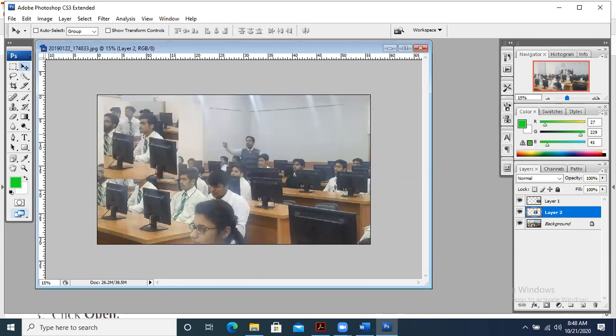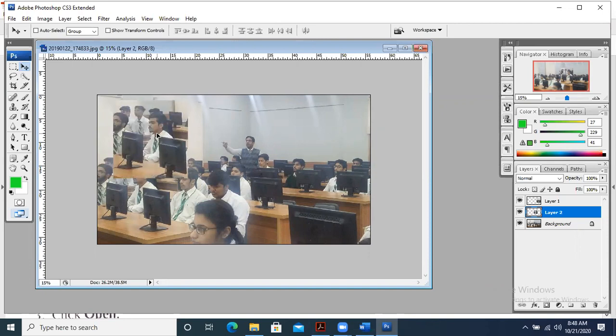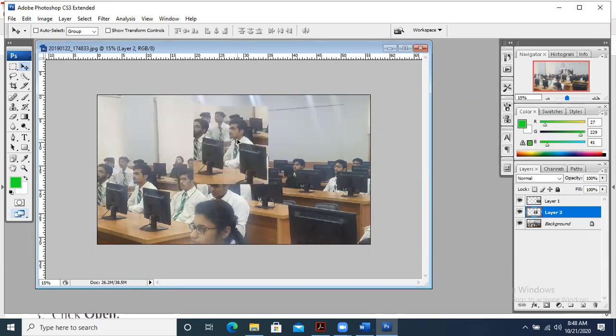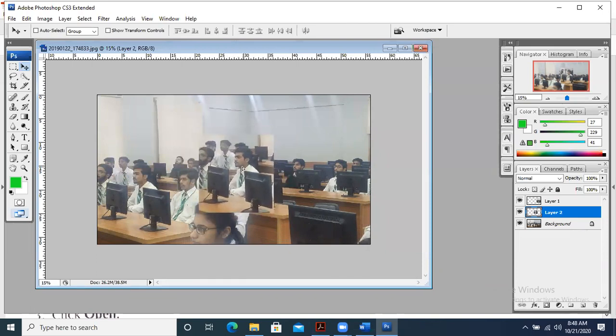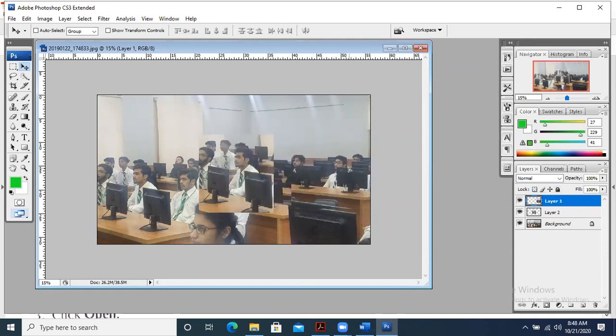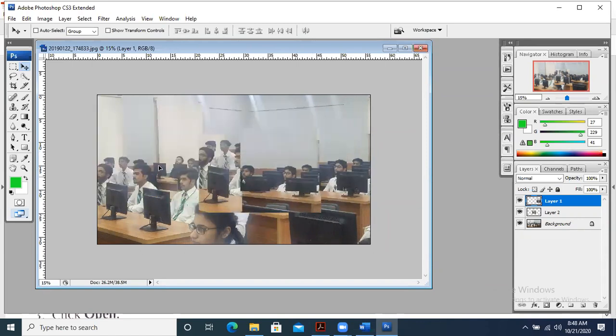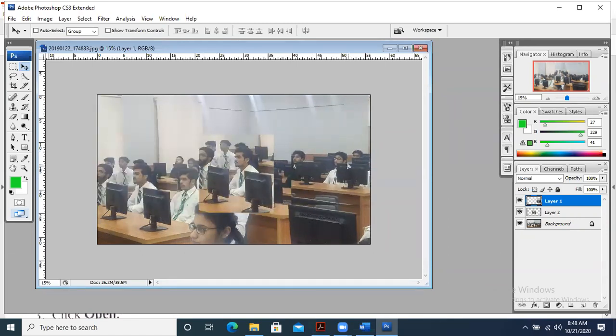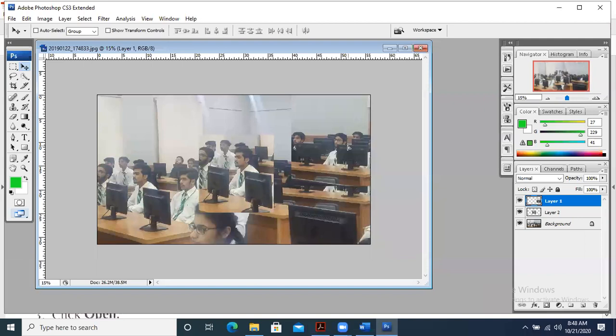This is being shown to you on the same picture. The picture is the same, but the layer is different. That's why we can change the position of the object in a very easy way according to our requirement. On layer 1, if I click on layer 1, I had selected this portion for layer 1. So now you can see that I can move this portion. Okay, so this is how we can do this job quite easily.